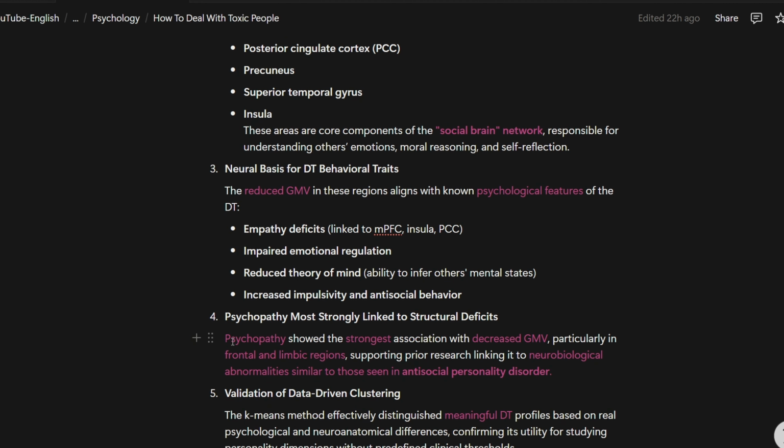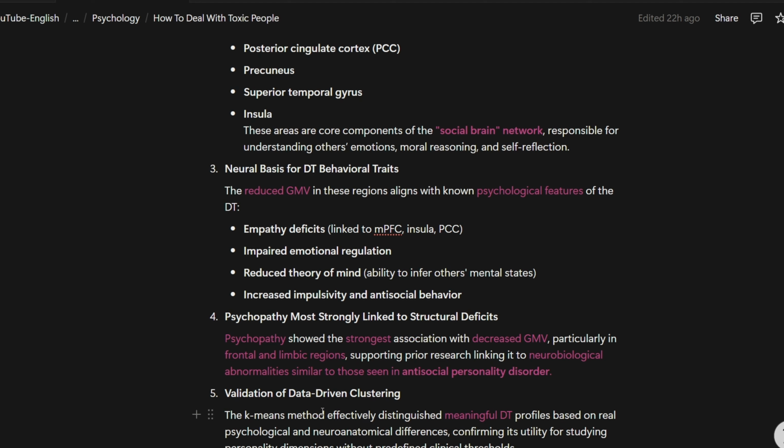And this part, which we didn't have exactly in the previous research paper, the psychopathy. Psychopathy showed the strongest association with decreased gray matter volume, particularly in frontal and limbic regions, supporting prior research linking it to neurobiological abnormalities similar to those seen in antisocial personality disorder. Very, very beautiful correlation.